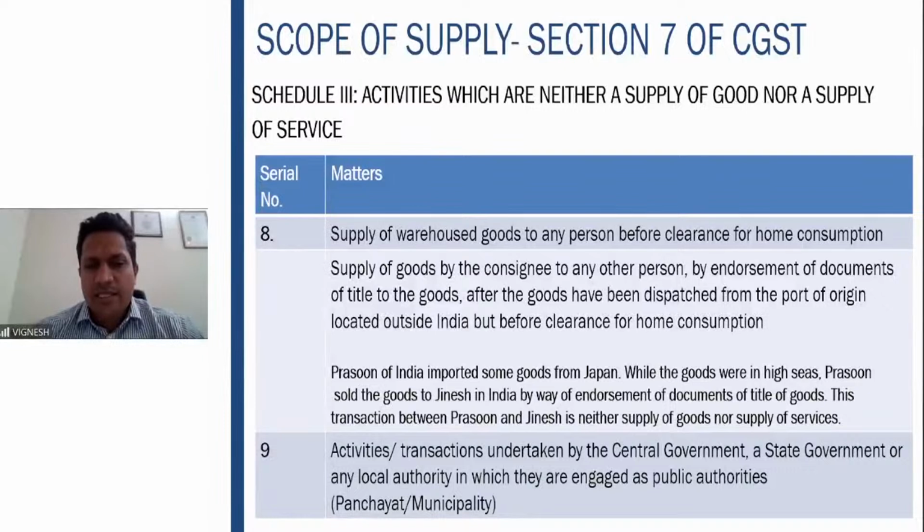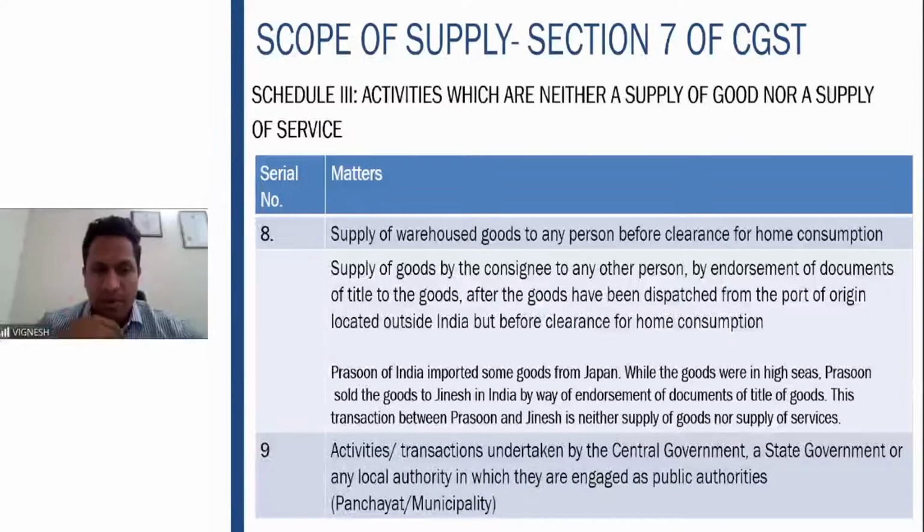Supply of goods by consignee to any other person by endorsement of documents of title to the goods after the goods have been dispatched from port of origin located outside India, but before clearance for home consumption. So the consignee is there. He supplies the goods to any other person. In the document, he writes that he has sold it to the other person. Goods have been dispatched, but it is not yet cleared for home consumption.